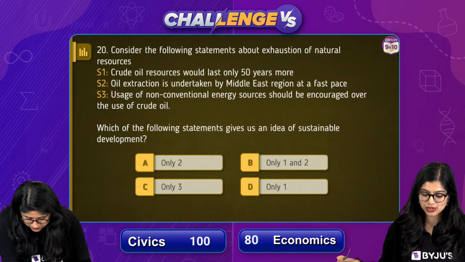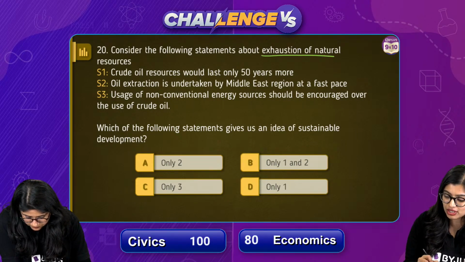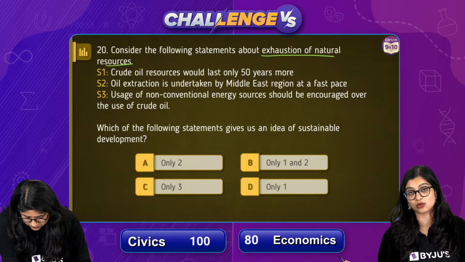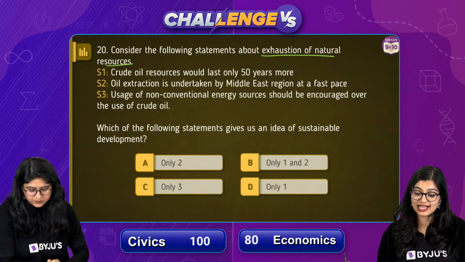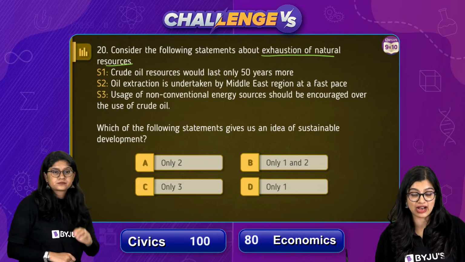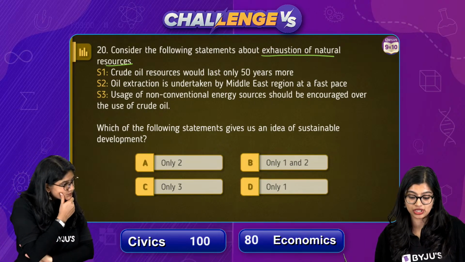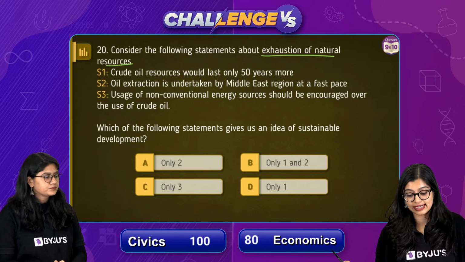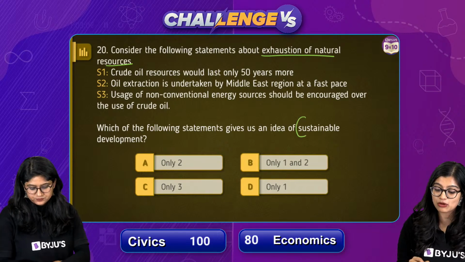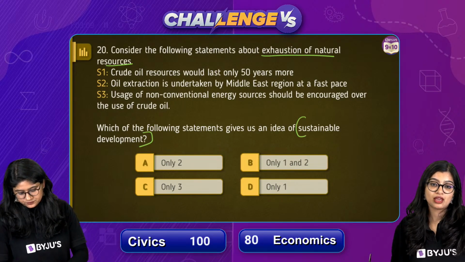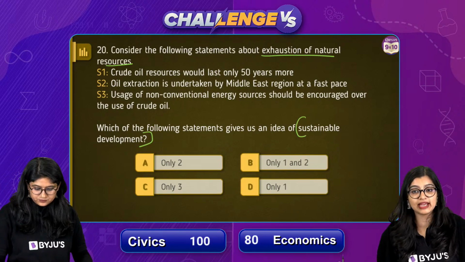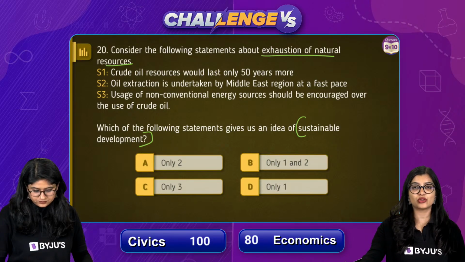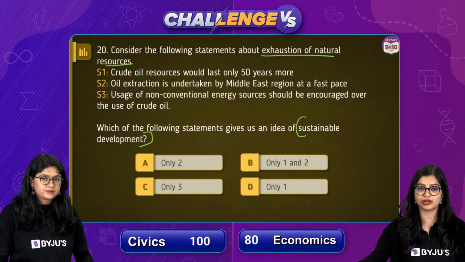There are 4 statements which are given about exhaustion of natural resources. Statement 1 says that crude oil resources would last us only 50 years more. Oil extraction is undertaken by Middle East at a fast pace. Usage of non-conventional energy sources should be encouraged over crude oil. Which among the following statements gives us an idea about sustainable development? Very easy. Ashmit, how to write an answer more effectively, we shall talk about it maybe towards the end, once we finish this class.